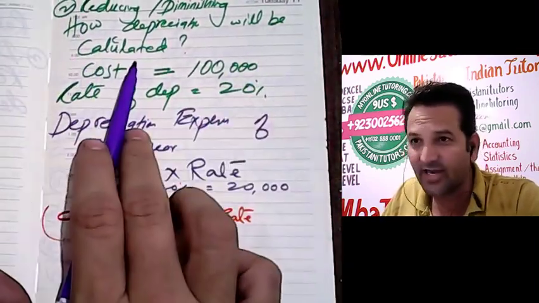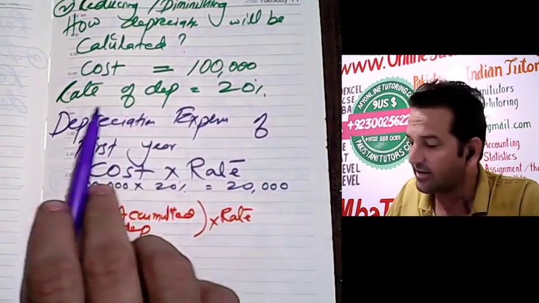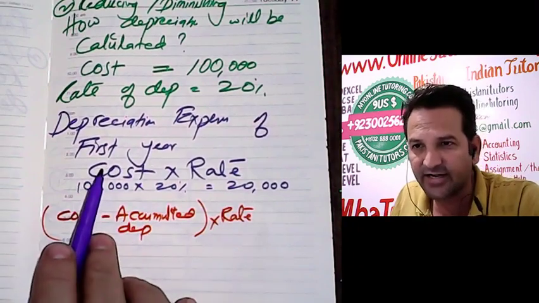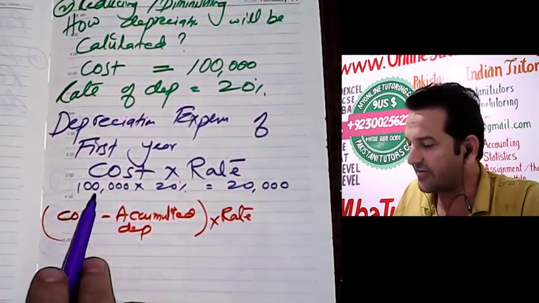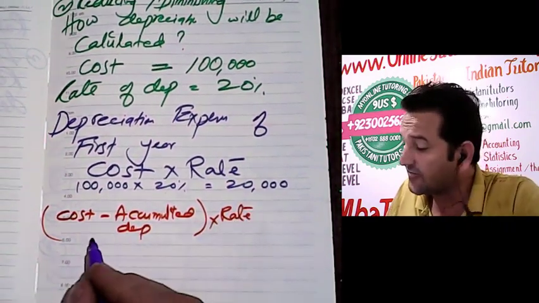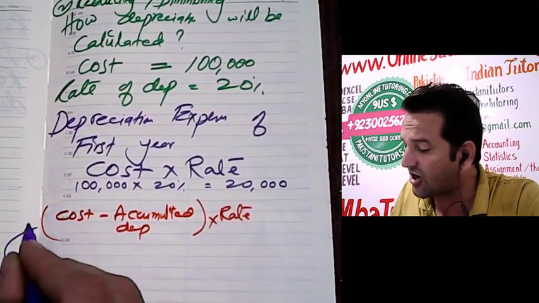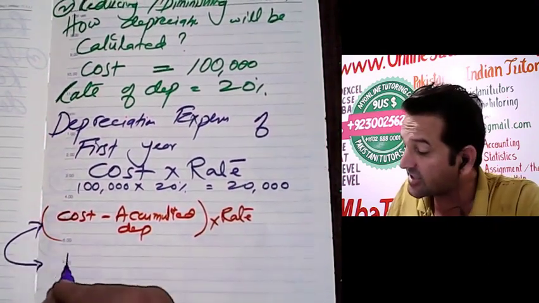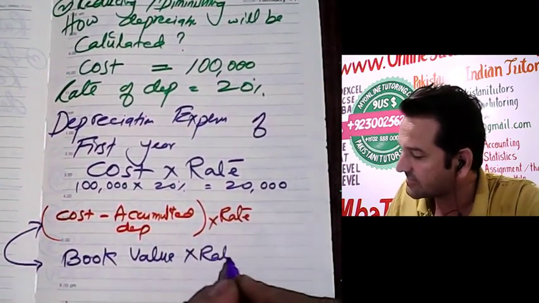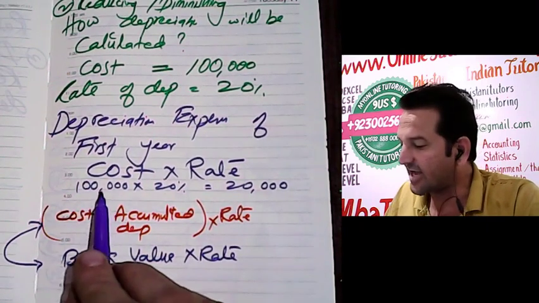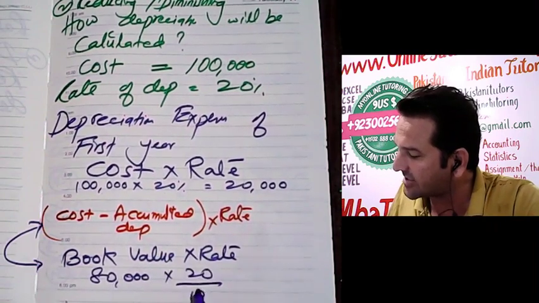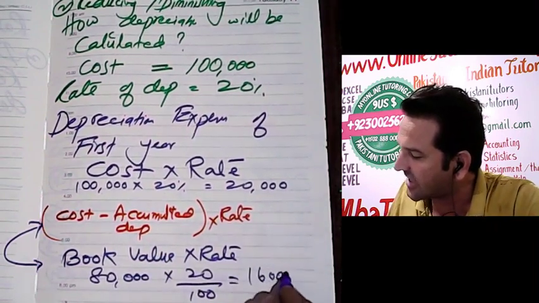Now we come back to the reducing balance method. How will depreciation be calculated? Cost we have written as 100,000. Rate of depreciation is 20%. Depreciation expense for the first year is calculated as cost into rate, so 100,000 into 20% becomes 20,000. The second year will be charged on cost minus accumulated depreciation, which is equivalent to the book value, into rate. So $100,000 minus 20,000 is 80,000, into 20% rate will be 16,000.